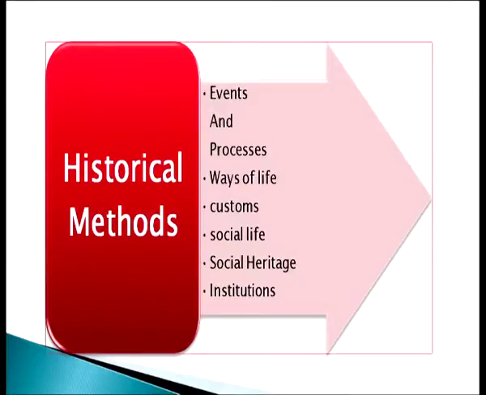Historical method studies the events and processes, the ways of life, the customs, the social life of people in that era, social heritage, institutions.